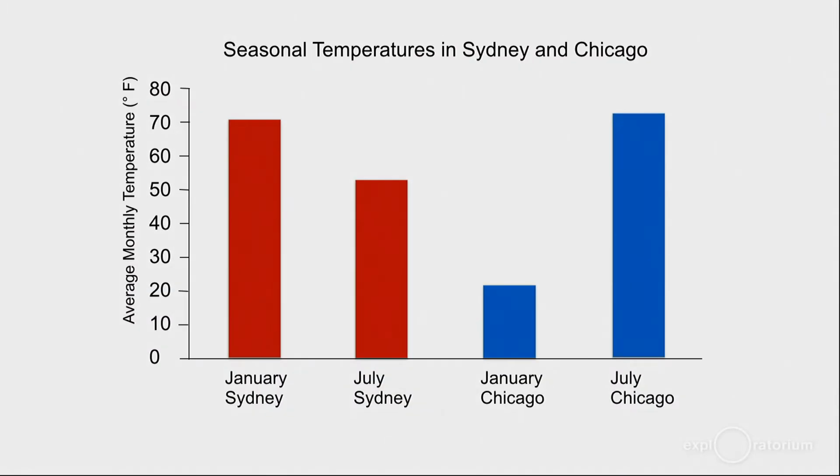Let's go back to our other graph. What else do you want to pull from here? You want to pull that another reason I would rather live in Sydney is the seasonal variation. The range of temperatures is much smaller in Sydney as compared to Chicago. So that's another visual pattern that you picked out to pick up this higher level point.